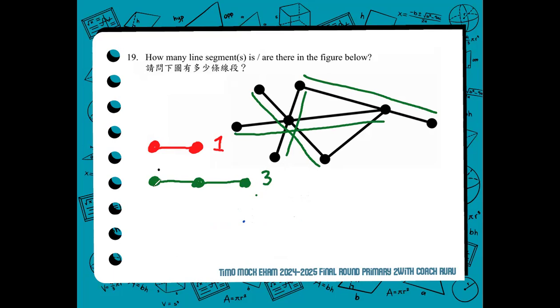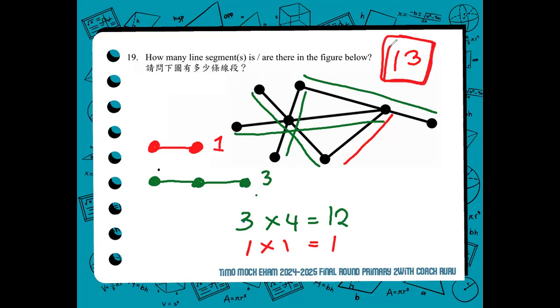And the rest, there's only one, which is this one, a 2-point segment. If there are 4 sets of 3 collinear points, and remember, 3 collinear points create 3 line segments, that will create 12 line segments. And for the 2 points only, there's only one set, so 1 times 1, that would be 1. So for number 19, the correct answer is 13. There are 13 line segments in this item.